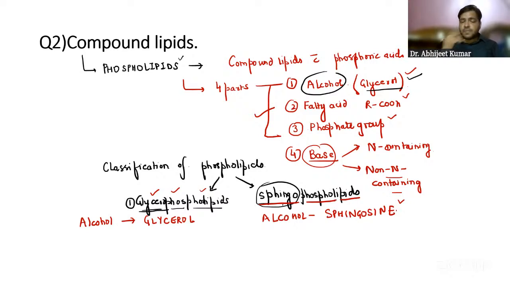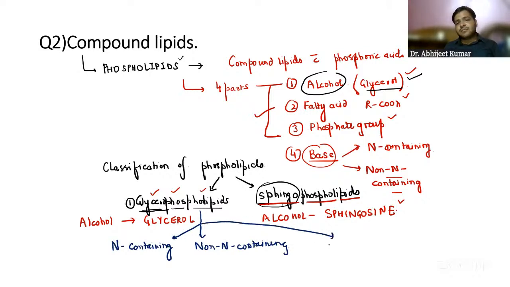Spingophospholipids. Now, the glycerophospholipids are basically classified into nitrogen containing, the one which contains nitrogen, non-nitrogen containing, and the other one referred to as unclassified.